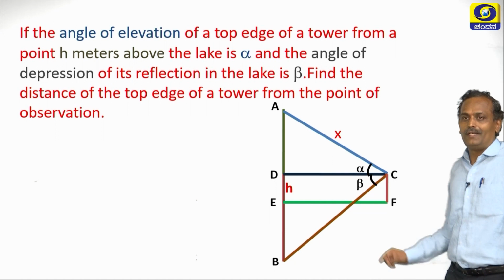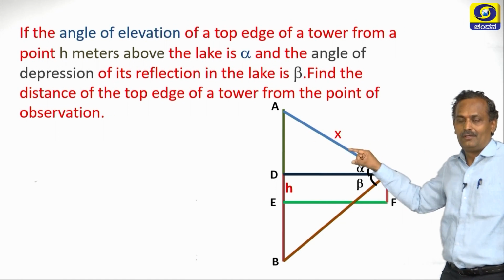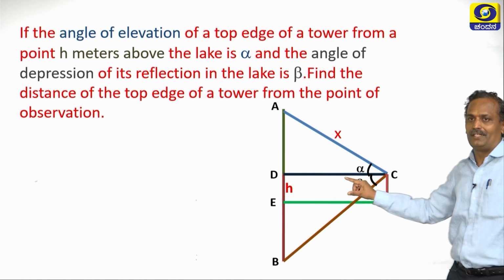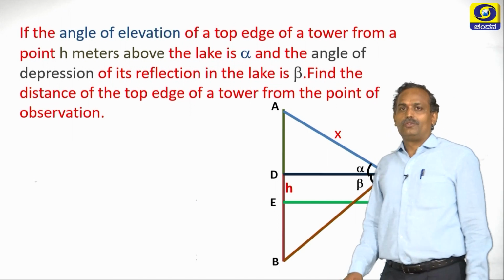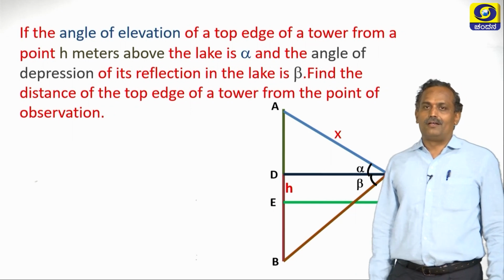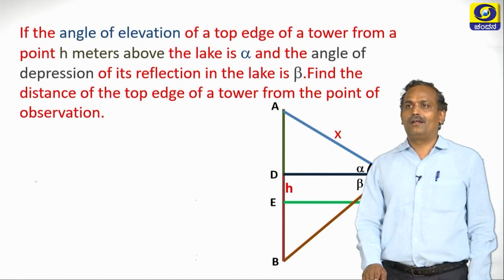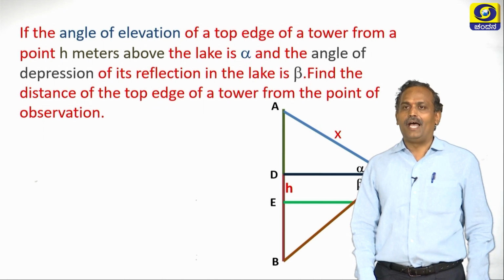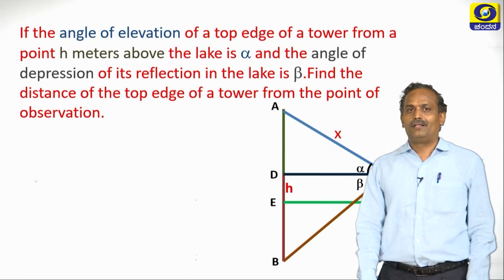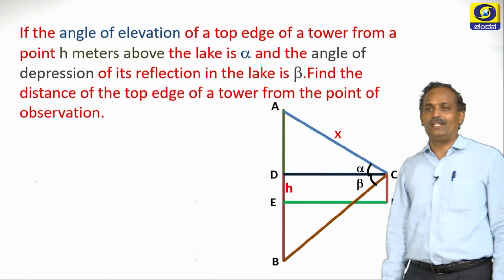And the observer is observing this point of the tower, h meters above the lake. This is the lake, EF is the lake. Now students, draw this diagram and try to correlate the diagram with the question given, so that we can easily solve it and recall your understanding of the angle of depression and the angle of elevation.